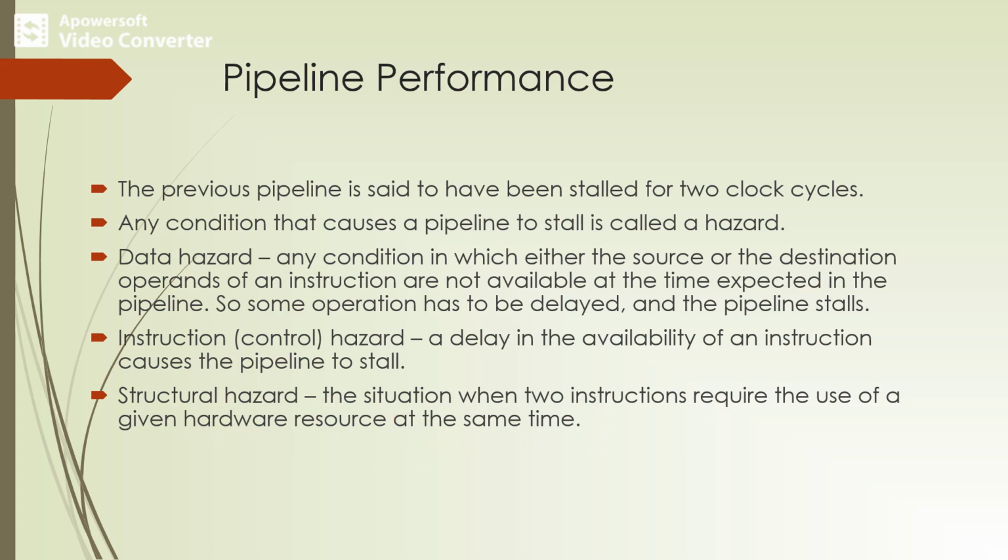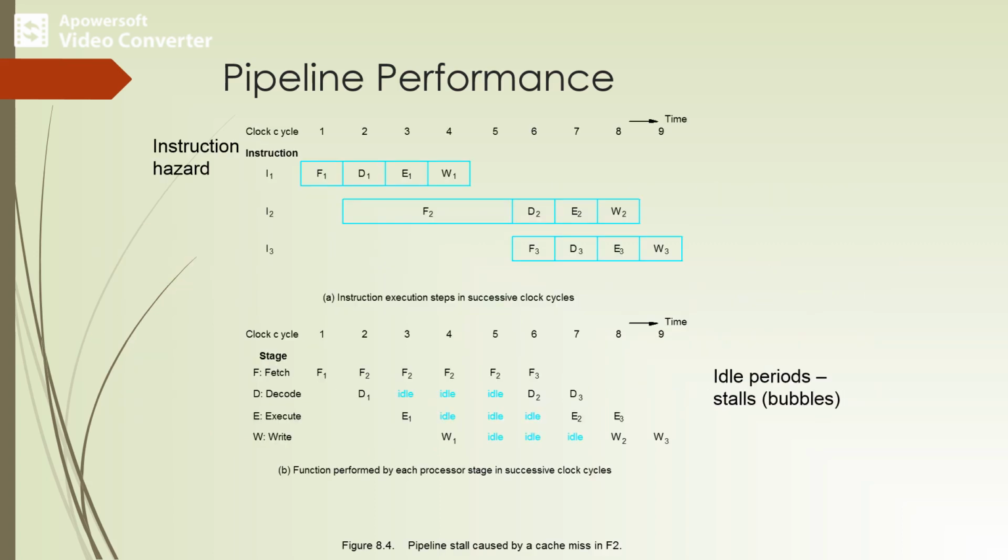So that causes the structural hazard. The diagram shows the pipeline stall caused by a cache miss in F2. So I can say that the effect of a cache miss on pipeline operation can be considered if you are speaking about the pipeline stall.